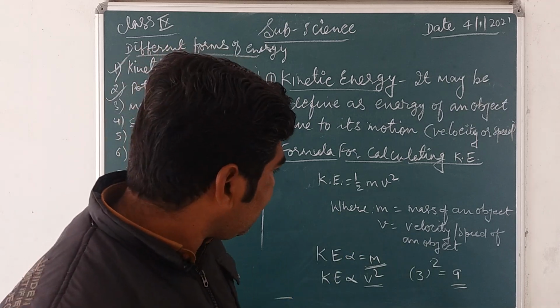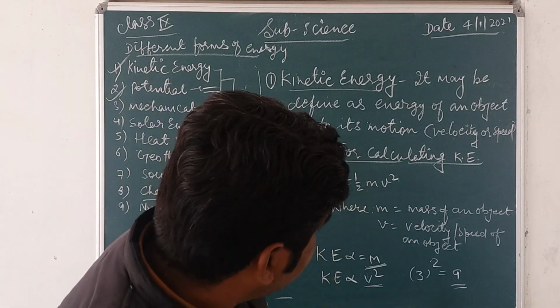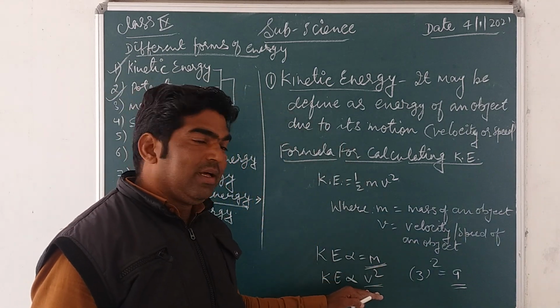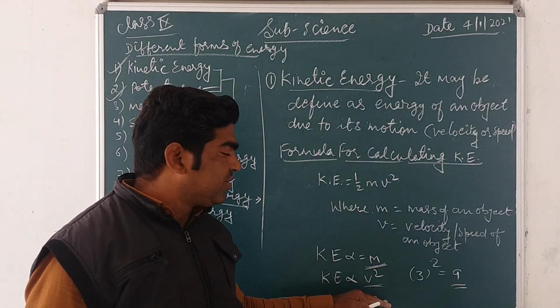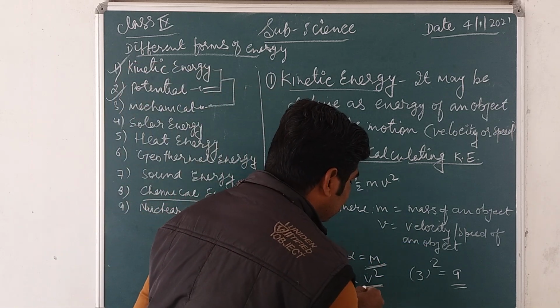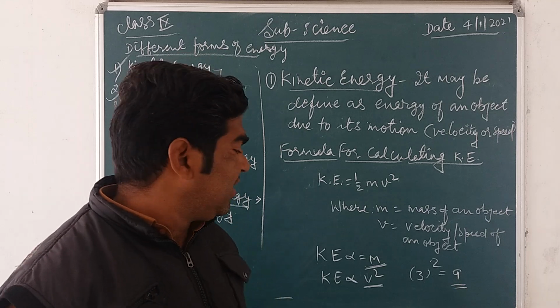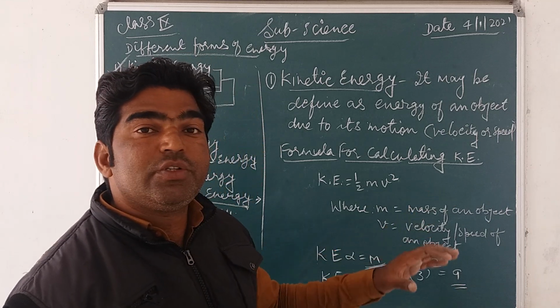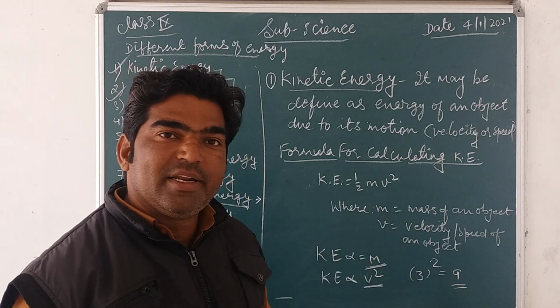Okay, now but if you reduce the velocity by half, so what is the effect on kinetic energy? That becomes 1/4 of the kinetic energy.